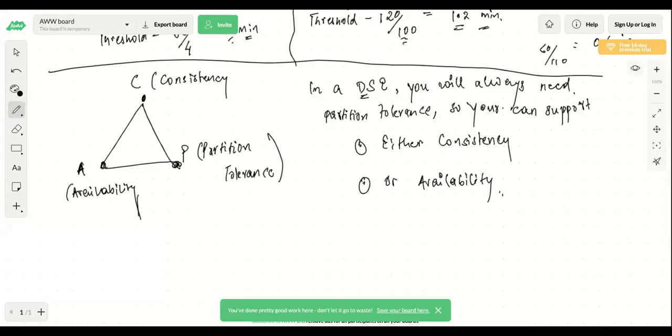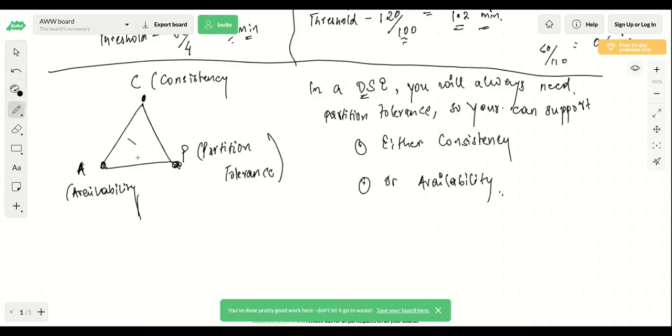Now let me explain these terms very briefly. Partition tolerance says that even if there is a network breakage between your multiple servers or multiple systems, your system should still be able to serve the requests from the users. Now it can serve the request in two ways: either by being consistent, or by being available. Now, what are consistency and availability?